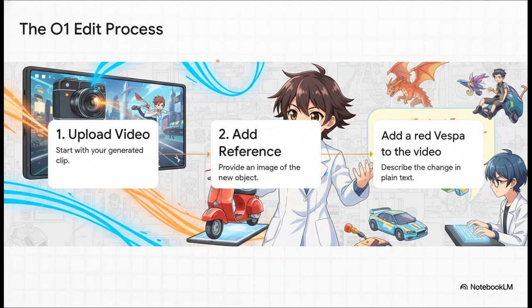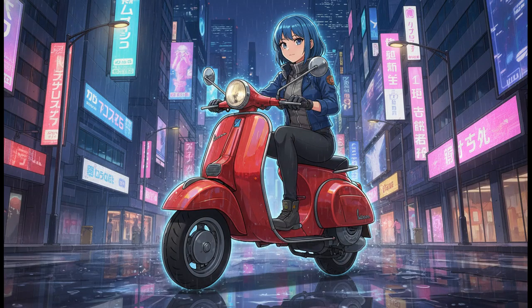It is beautifully simple. First, you just upload your video clip. Second, you give it a reference image of what you want to add, in this case, a Vespa. And finally, you just write a plain text prompt telling the model what to do. That's it. And boom, there you go. The motorcycle's gone, replaced by a vintage Vespa.